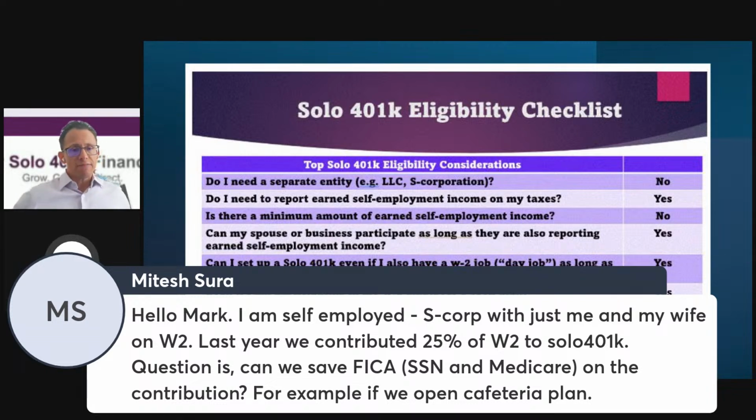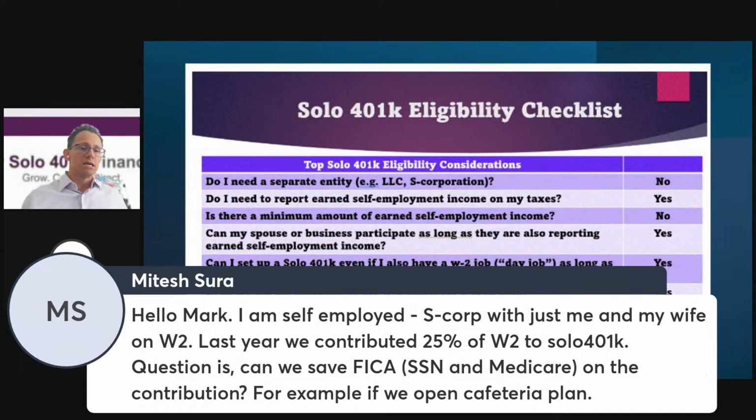That's a good question about cafeteria plans. Unfortunately, we're not well-versed with cafeteria plans. We are well-versed with IRAs and solo 401k plans. So from a solo 401k contribution perspective, contributing to the solo 401k plan is separate from contributing to a cafeteria plan. So I would talk to the cafeteria plan provider if you're looking to open one up.